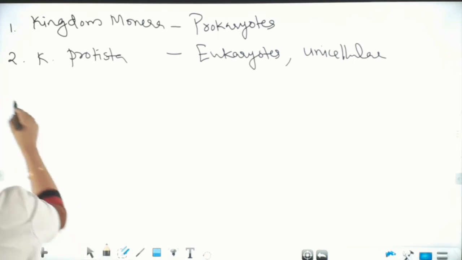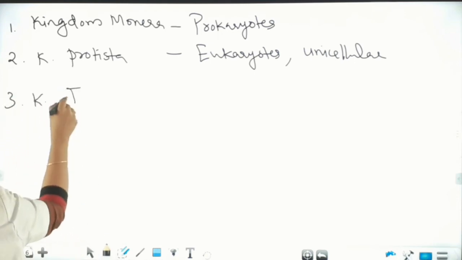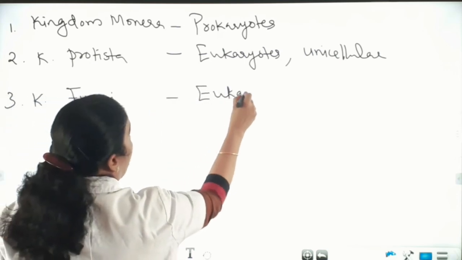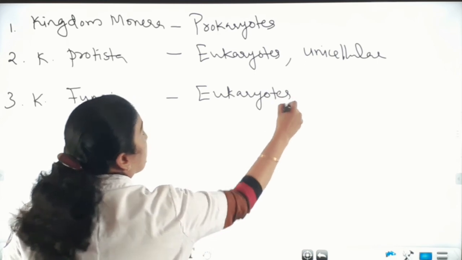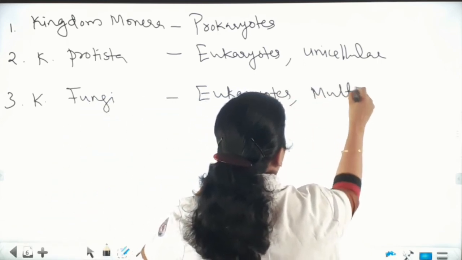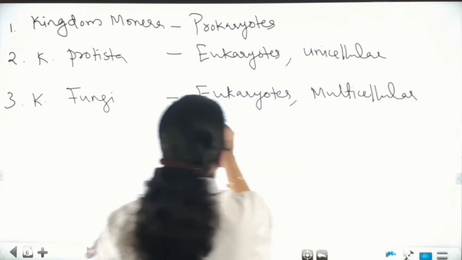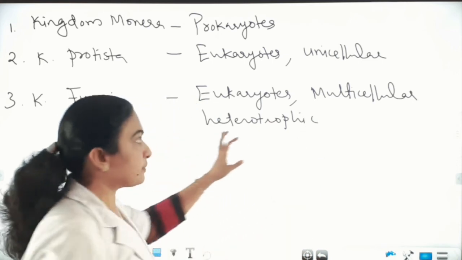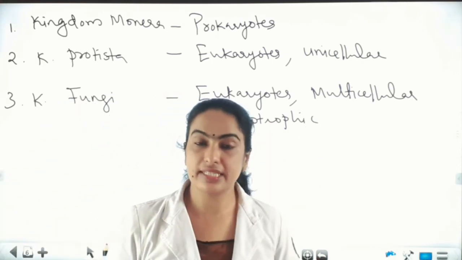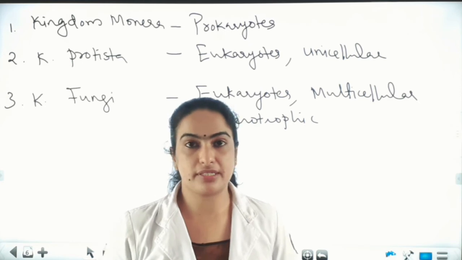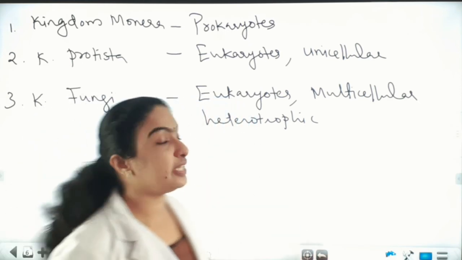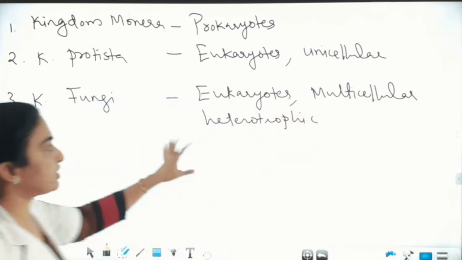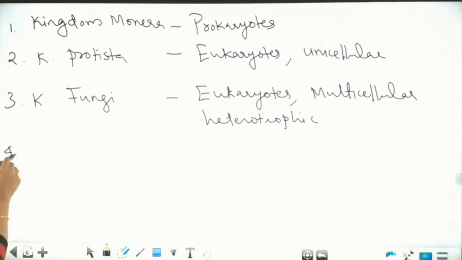And the third one, kingdom Fungi. Here they include eukaryotic, multicellular, heterotrophic organisms. One exceptional case is yeast. Yeast is a unicellular fungus. And here all others are multicellular. The exceptional case is yeast.